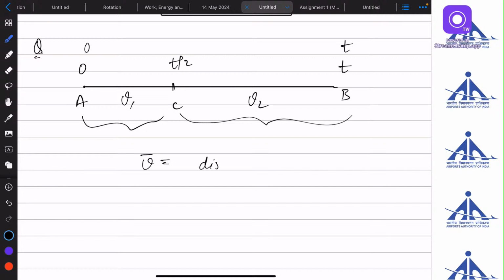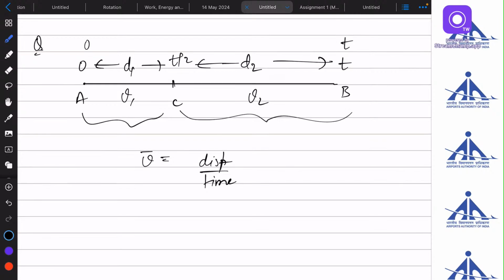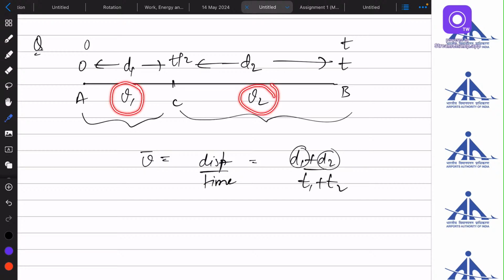Again it will be distance upon time. Let's say this distance is d1. The distance is not the same in this case, but the time is the same. The time to travel is the same. So now this will be d1 plus d2 upon total time, let's say t1 plus t2. We don't know d1 and d2. It's only mentioned that the velocity is v1, the velocity is v2, this time is 0, this is t by 2, and this is t.